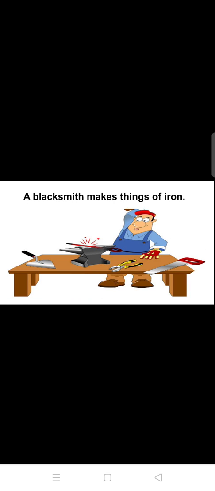Now who is he? A blacksmith. Now who is a blacksmith? A blacksmith is a person who makes things of iron. See how he is making different weapons. Weapons means the important things which are used for cutting a table, tree or whatever things which are very useful. See, he has made different types of weapons here. We can see here. So with the help of this we can cut wood or any other steel things. So a blacksmith makes things of iron.